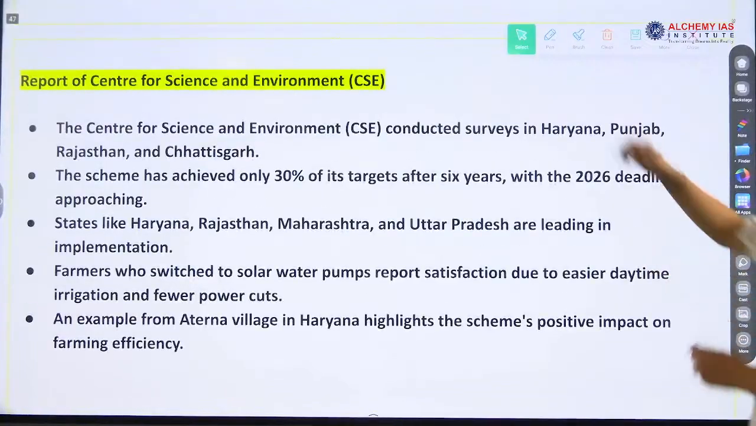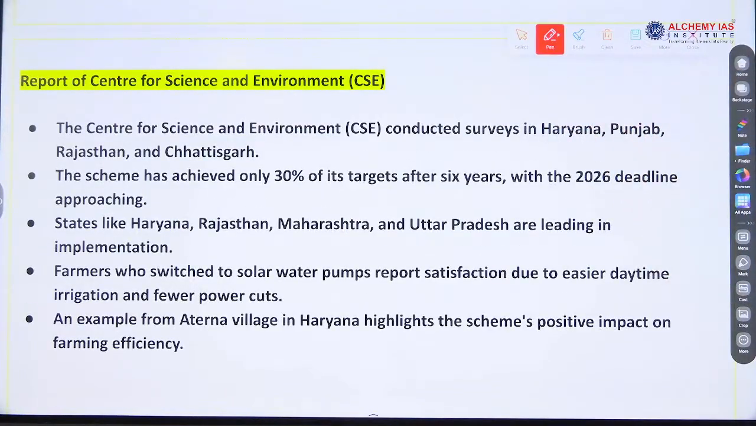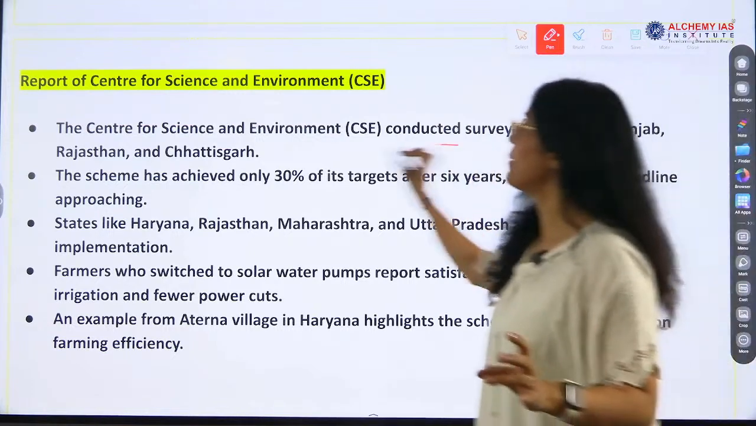Now the report of the Center for Science and Environment. This is why it was in the news. This report came out saying that 30% of the target has been met under PM Kusum, right? So what is the report saying?